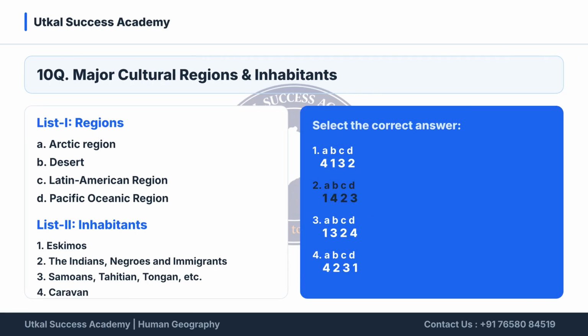Question 10 asks to match regions to their inhabitants. The Arctic region is home to Eskimos. Deserts are associated with caravans. The Latin American region has a mix of indigenous people and immigrants. The Pacific Oceanic region includes Samoans, Tahitians, and Tongans. The correct answer is option 2.